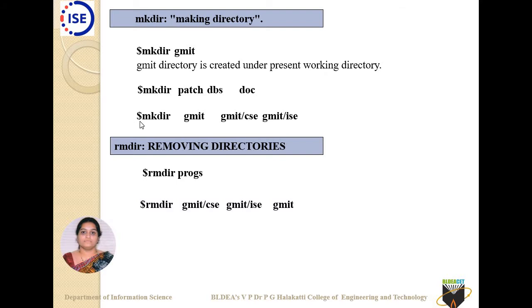Okay. Then comes one more example. mkdir, I have used it as gmit, gmit/csc, gmit/isc. So what do you mean by this? Gmit is a directory which will be created, of course, as a subdirectory in the current directory, and in that I am specifying that in gmit I want one more subdirectory to be created called csc and one more subdirectory called isc. So at a time I can perform this.